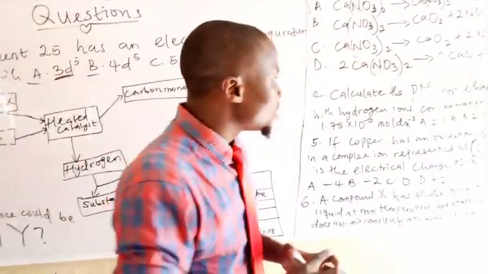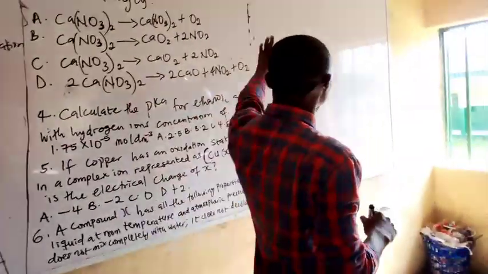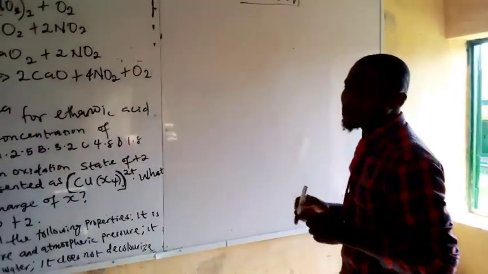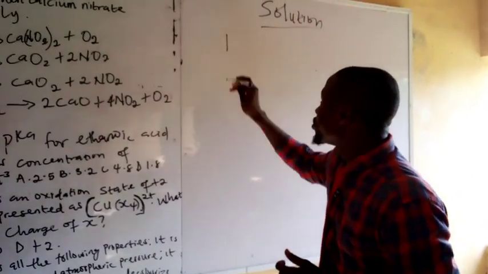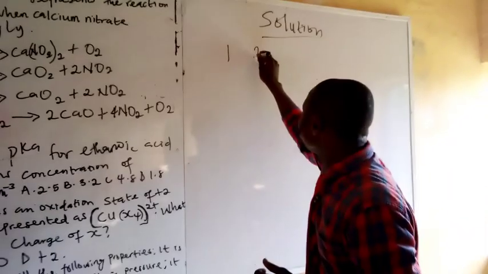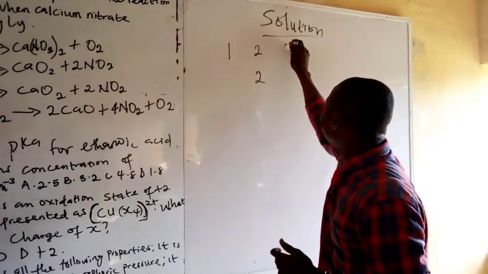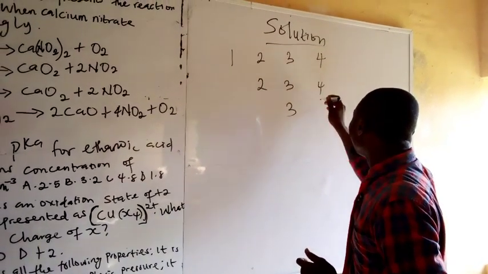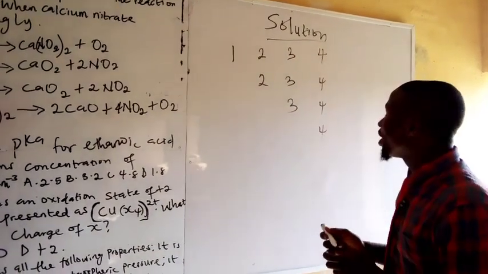Ladies and gentlemen, if you want to write electronic configuration, all that you need is a series of mathematical representations. For instance, you must understand typical facts. Number 1, you write some figures, 1, 2, 3, 4. Let's give it a stop here.